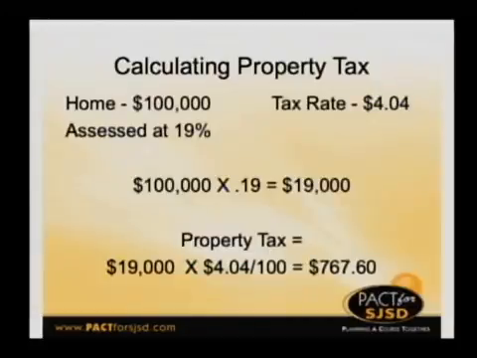So that tax would be $767.60 that would go to the St. Joseph School District. Now, your tax bill also has other taxing jurisdictions in Buchanan County, and typically the school district will be about 60 to 62% of that total.